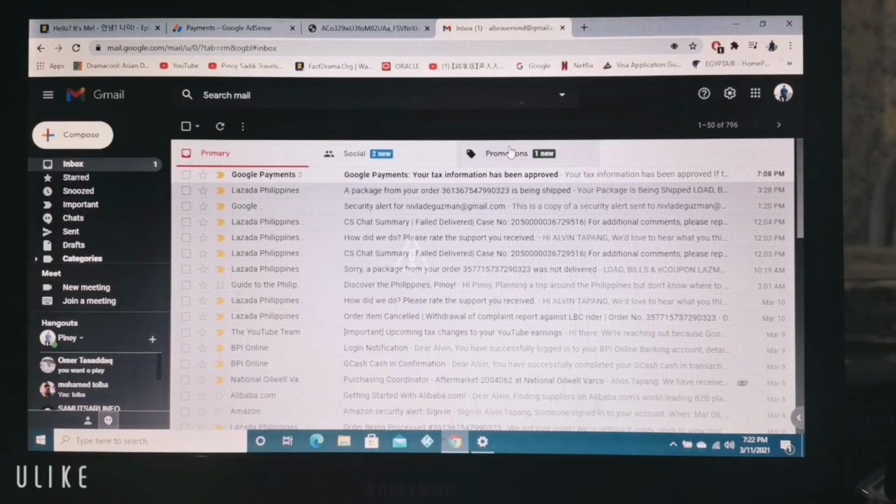After I finished filling up all the information and saw that my tax information had been approved, I automatically received an email from Google Payments. Here I received it and it states, Google Payments, your tax information has been approved.